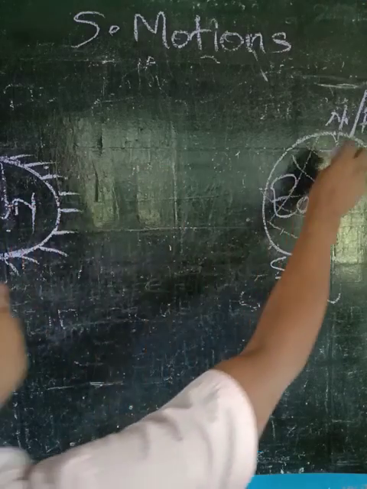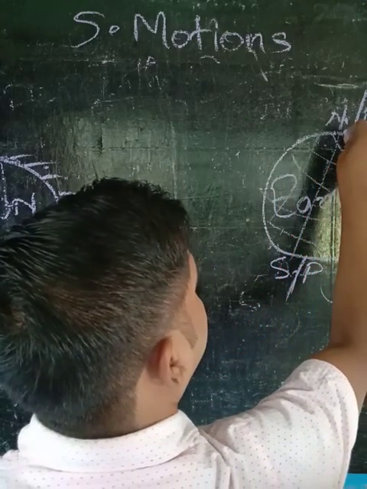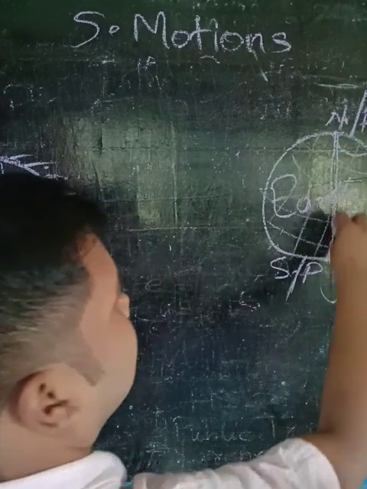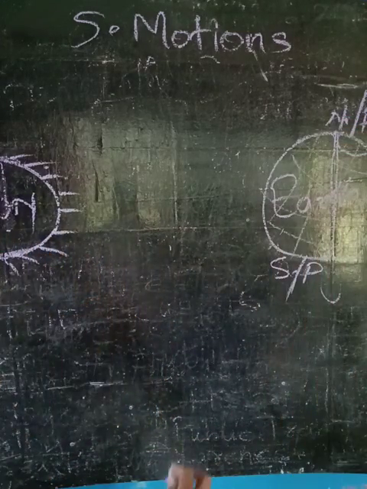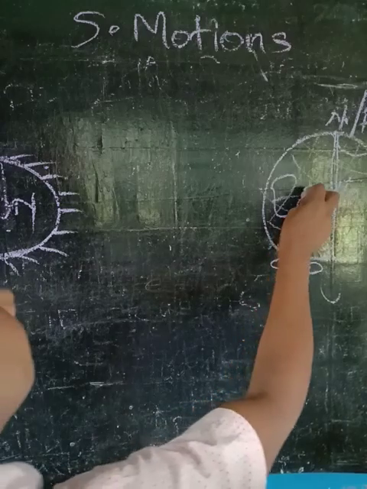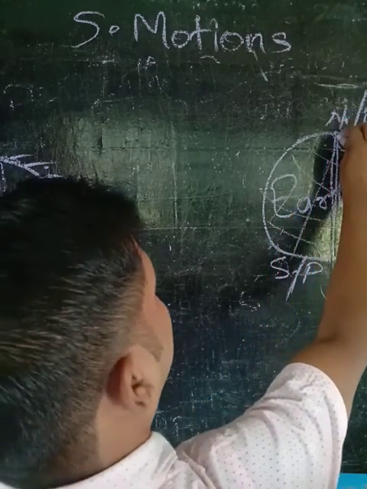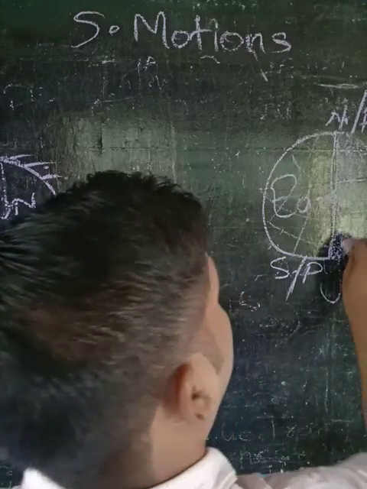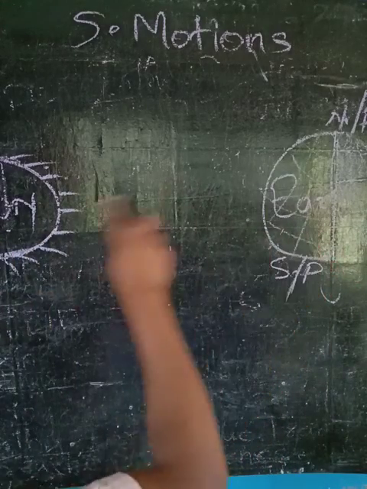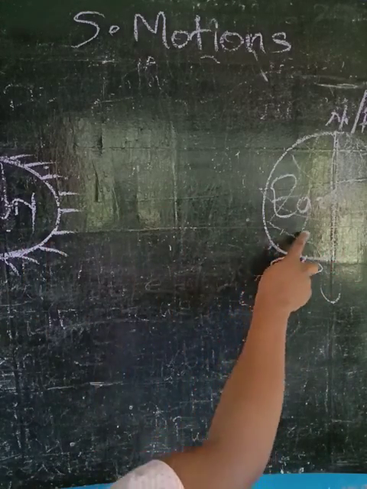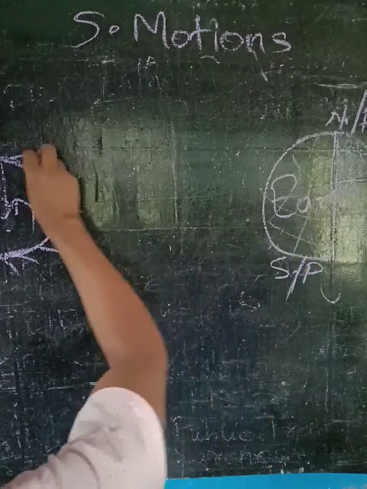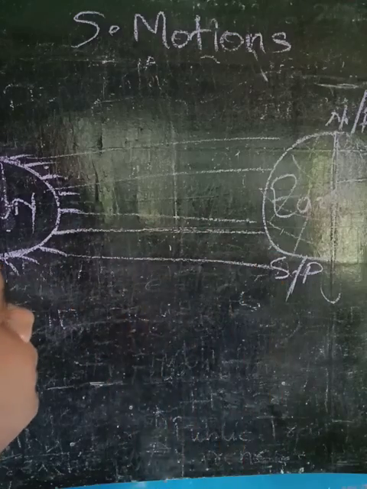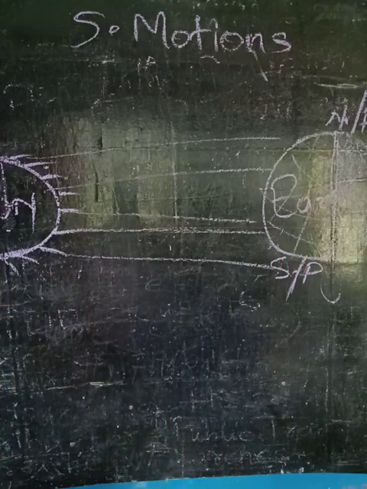Let's divide the earth into 2 halves. The part of the earth which faces the sun is receiving the complete light, which means it is day.